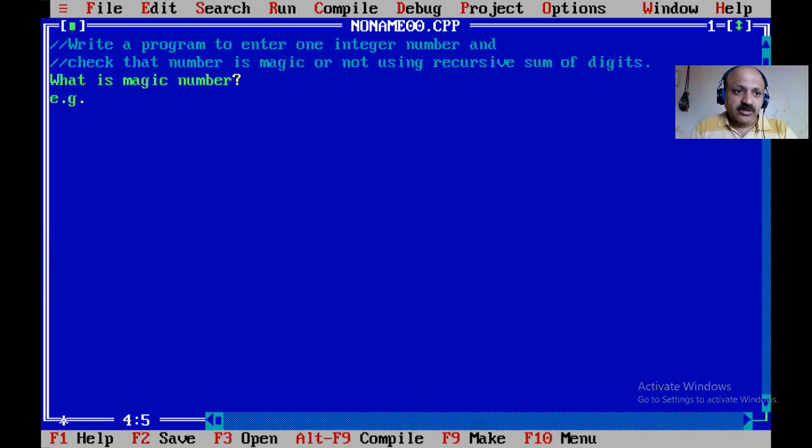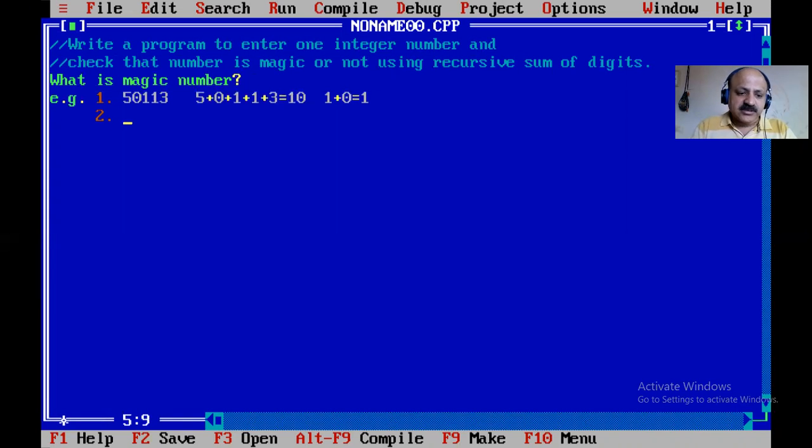If you do not understand, I give one example. Like 50113, that is magic. Why? 5 plus 0 plus 1 plus 1 plus 3, the sum is 10. Again continue this process, the recursive sum of digits, and then we get 1. So that number is magic. At the last, we convert to a single digit.